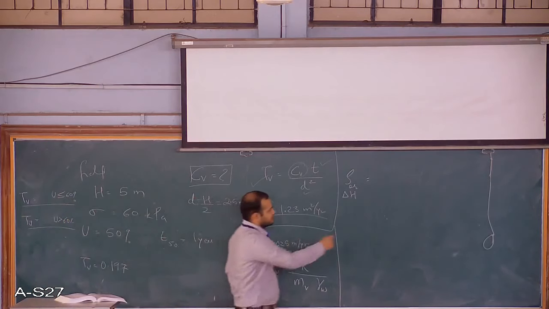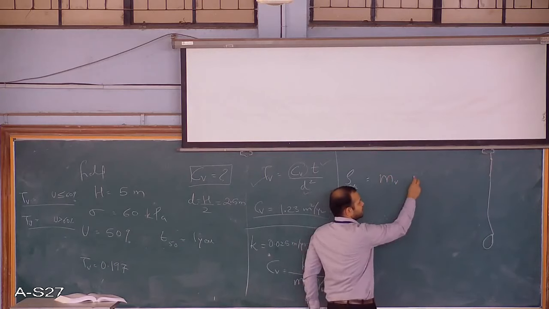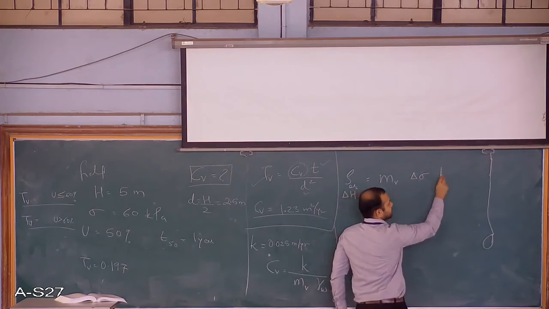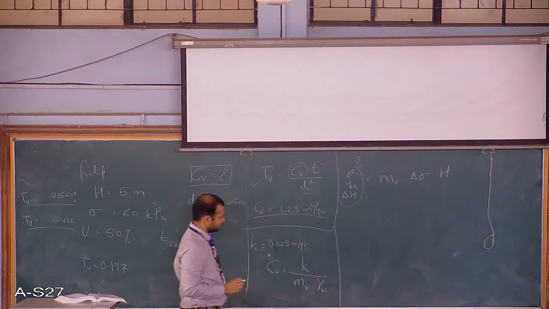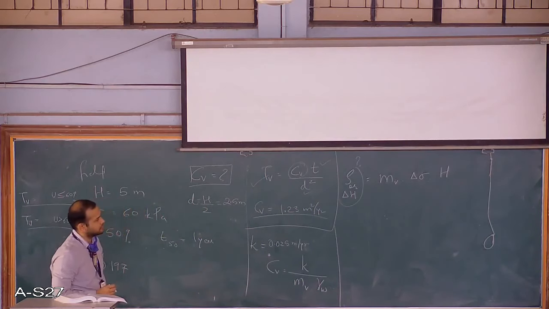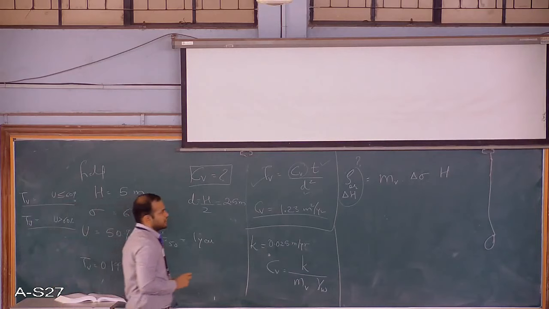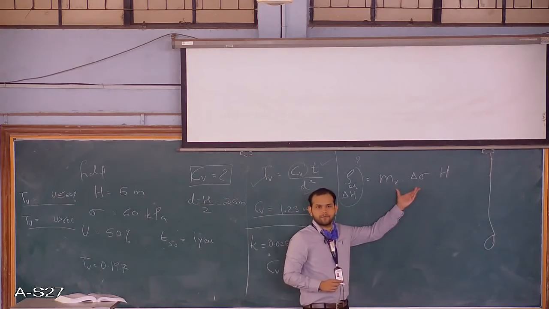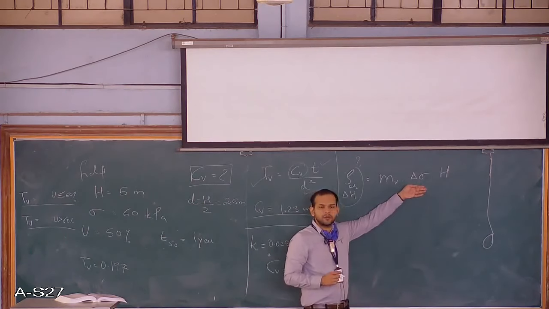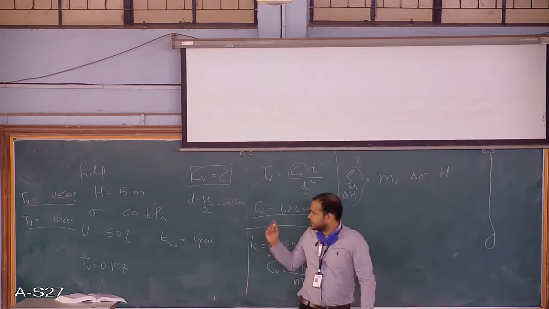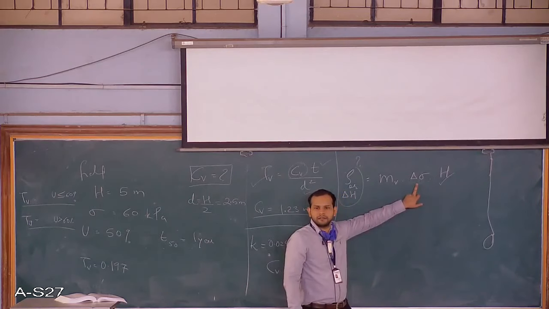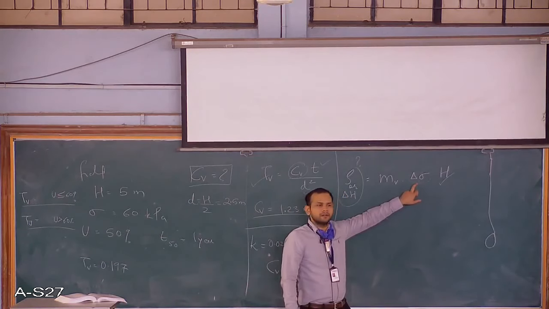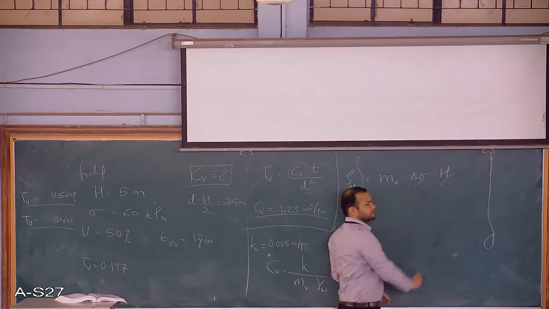Yes, you are right. The formula is mv delta sigma into H. This is what they have asked, so this is the main equation we want. In this, what is the known data? H, do you know? It is given as 5 meters. The change in stress is given. How much stress is applied? It's 60 kPa, so it is given.